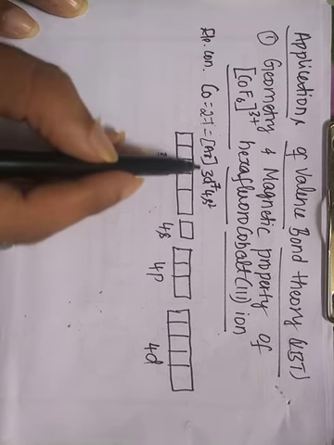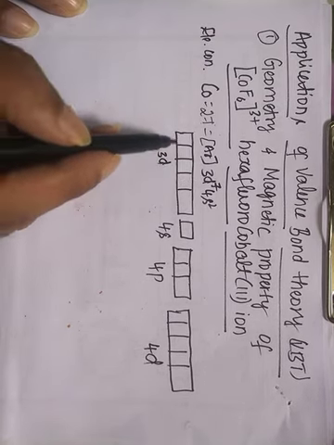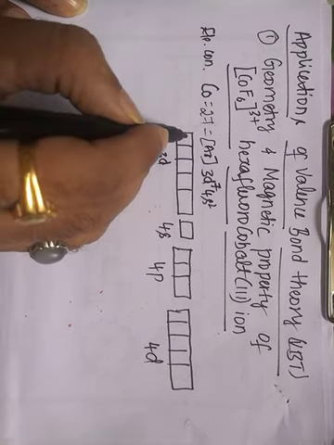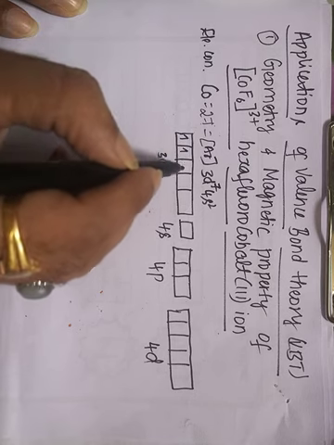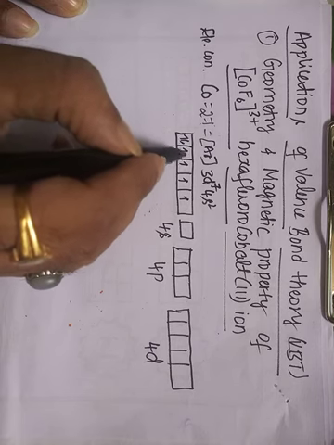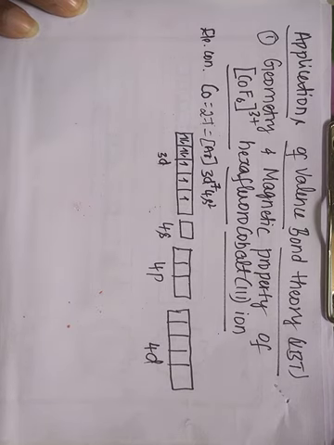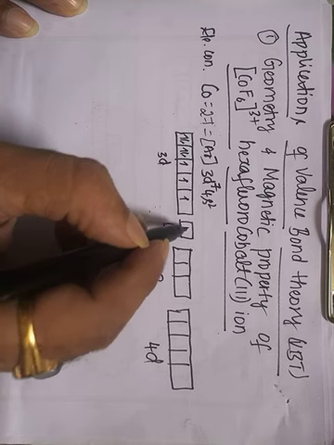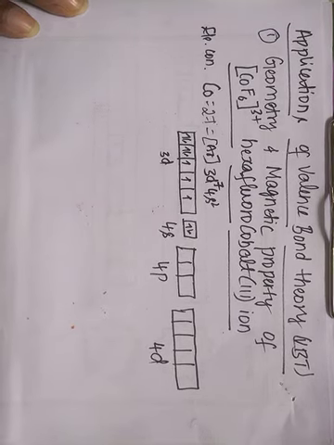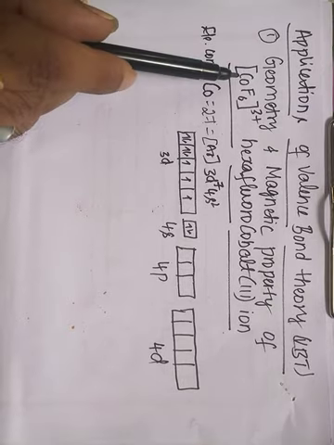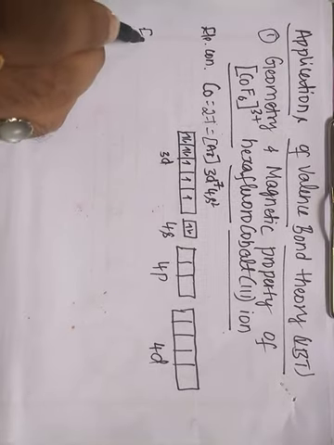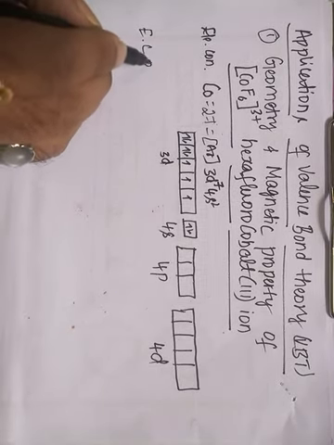In the case of cobalt, there are 7 electrons in the 3d orbital and 2 electrons in the 4s orbital. So let us fill the electrons: 1, 2, 3, 4, 5, 6, 7 in the 3d orbital and 2 electrons in the 4s orbital. In this complex, the cobalt is in the +3 oxidation state.